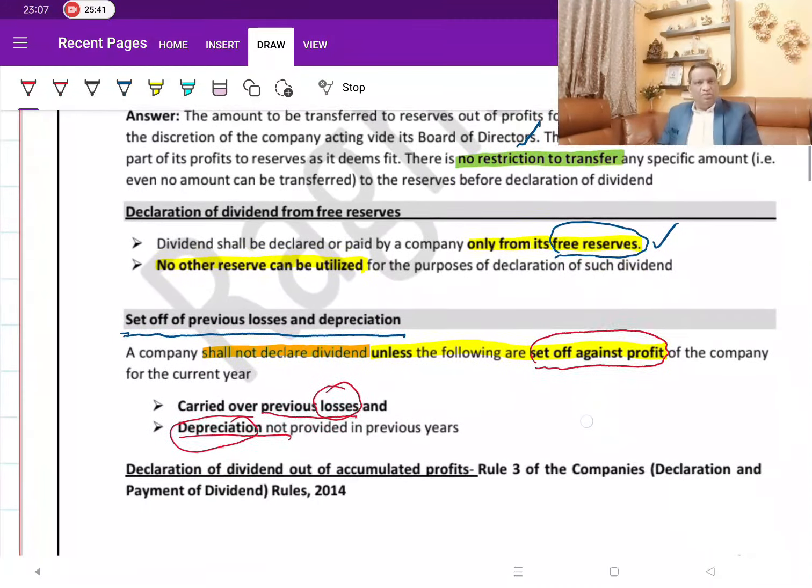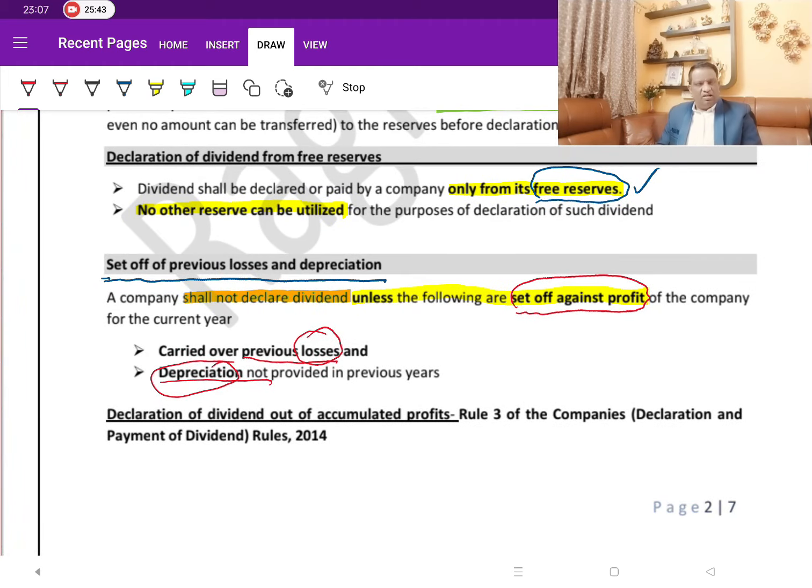And then, as an MCQ: can I use reserves for payment of dividend? If it is free reserves, the answer is yes. If it is a specific reserve, the answer is no. Now, can I use all the profit just to pay off my dividend? The answer is yes, you can, but after adjusting for two things. One is the losses of previous years plus depreciation which was not provided in previous years. After netting off these two, whatever profit is left, they can use it.